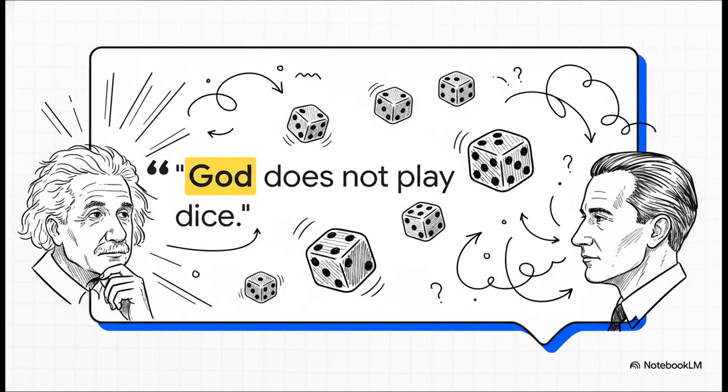Now, as you might guess, this statistical, unpredictable reality deeply troubled a lot of scientists. Albert Einstein famously declared, "God does not play dice." Einstein heavily favored a deterministic world. He strongly believed there just had to be deeper, hidden variables we simply couldn't see yet, and he fiercely rejected the idea of inherent randomness. Heisenberg, on the other hand, argued that this unpredictability was a fundamental, unavoidable trait of the universe. It was an intense, profound clash between classical certainty and quantum probability.